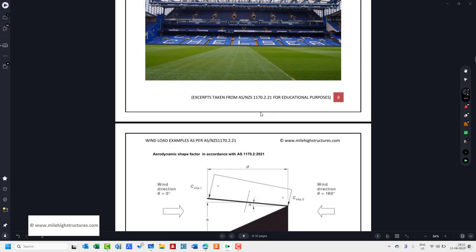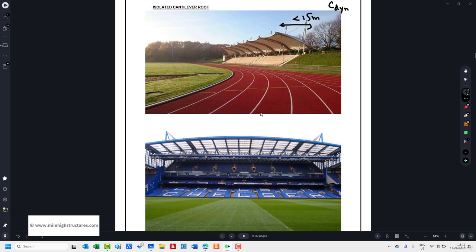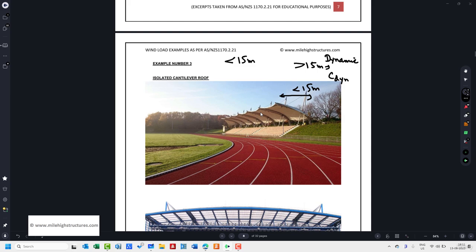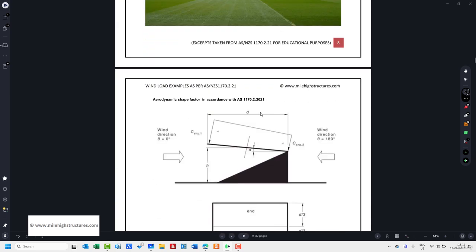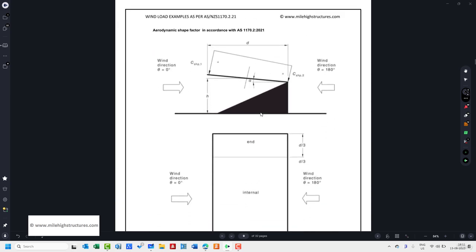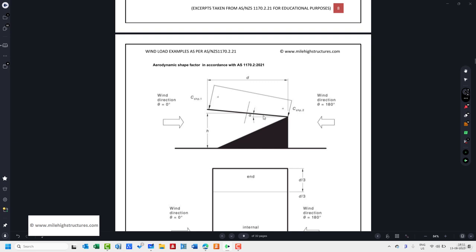Now, as an engineer, we have already discussed a lot about wind engineering. Let us suppose we are talking about this kind of structure, which is basically a sitting stadium. Sorry, these are the seats, and this is the usual arrangement of the seats that is provided. Second thing is, let us suppose this is the height of this particular cantilever roof. Height needs to be considered from the lower point, not from the higher point.